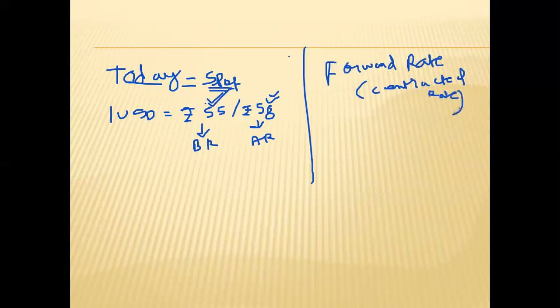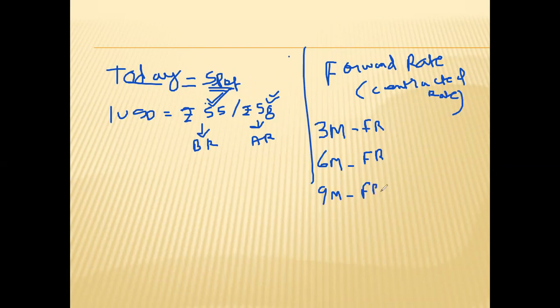So forward rates will be like this: 3 months forward rate, 6 months forward rate, 9 months forward rate. Like this forward rates will be there.